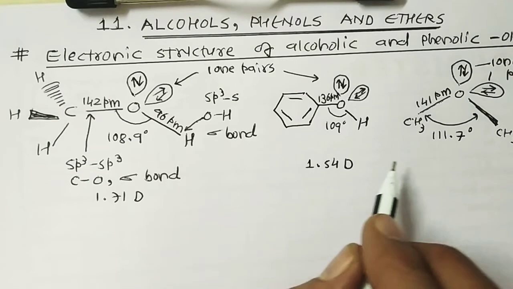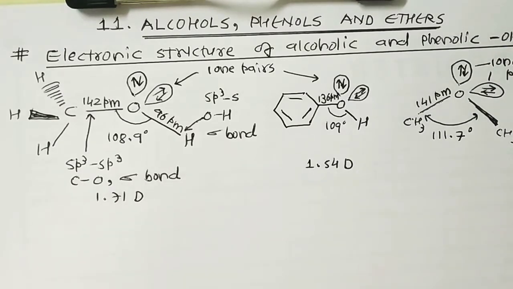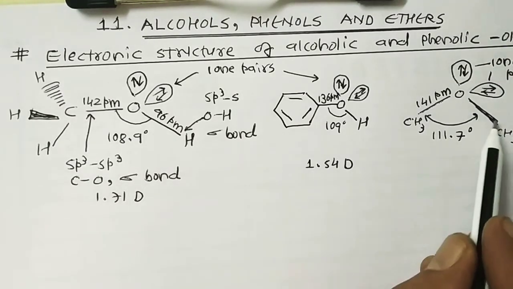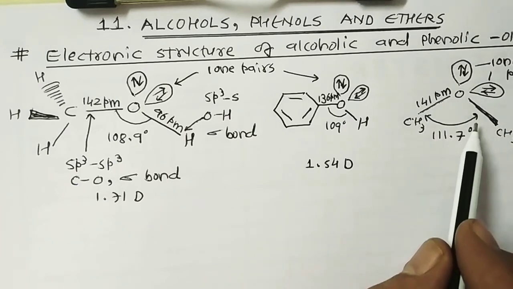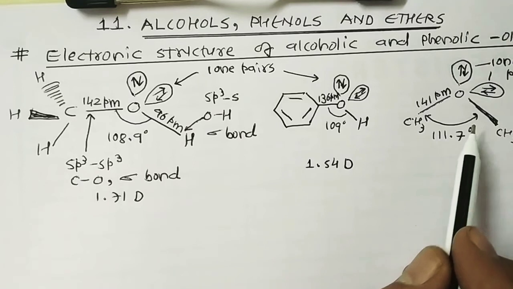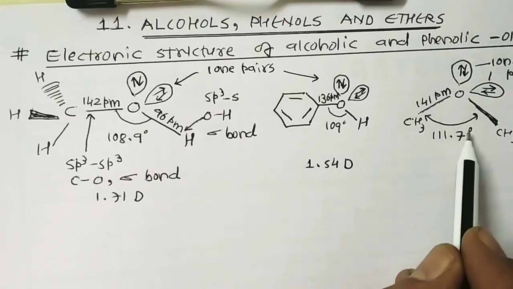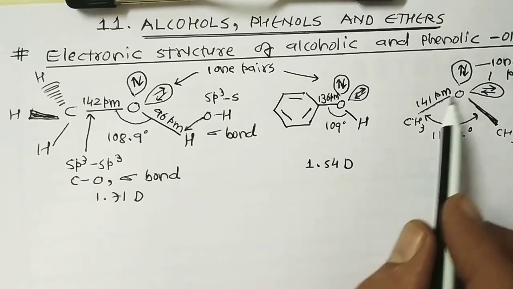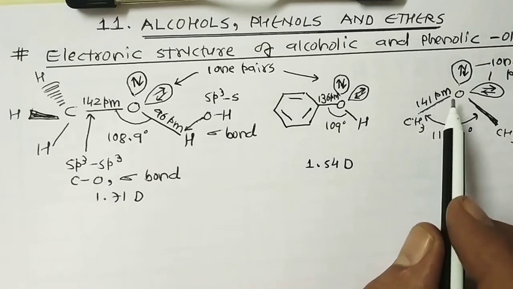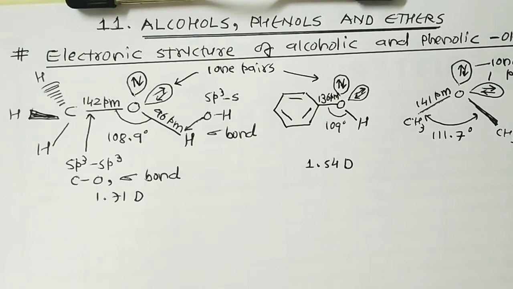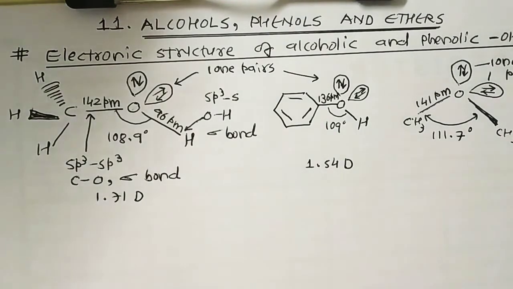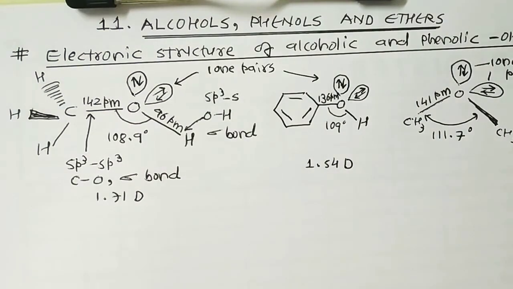So what's the reason behind that? This is all due to the repulsive interactions between these two bulky methyl groups. So the C-O-C bond angle in methoxymethane has been found to be 111.7 degrees, while the C-O bond length is 141 pm. It's almost the same as in the case of alcohol. So this is all about the electronic structure of alcohol as well as phenol and ether.